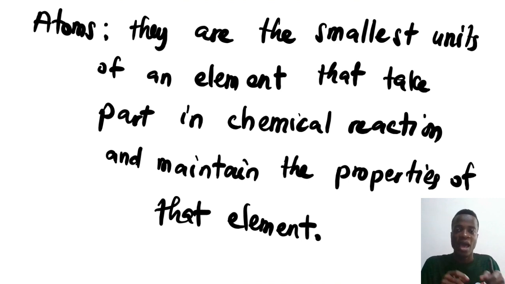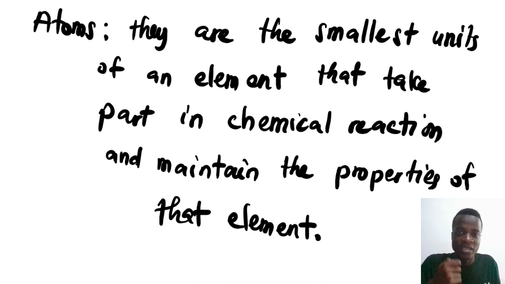So we say atoms are the smallest unit of an element. They are the individual ones. They are the smallest unit of an element, or of a family, or of a biscuit rubber, that take part in a chemical reaction. If you come to your family, right, you mention your family name, then your family name will not go and do anything, but it is the member of the family that has to take the action, not the family name. But if you go to the biscuit analogy, you will not eat the rubber, but you eat the biscuit itself. So it's the biscuit itself that takes part in the chemical reaction.